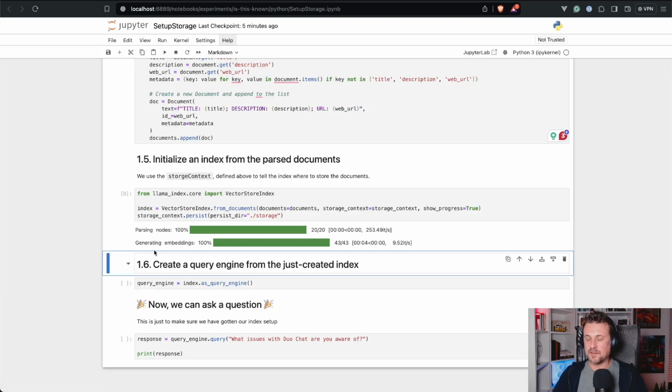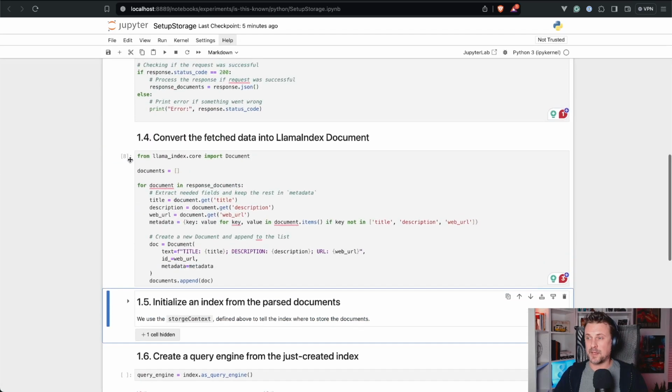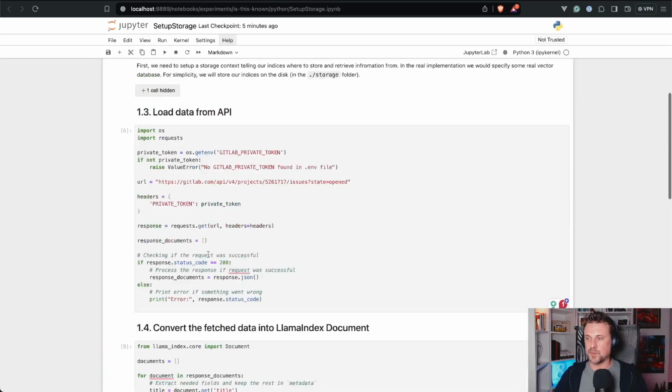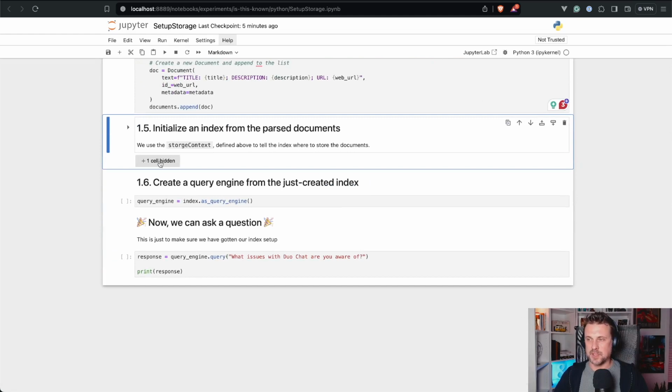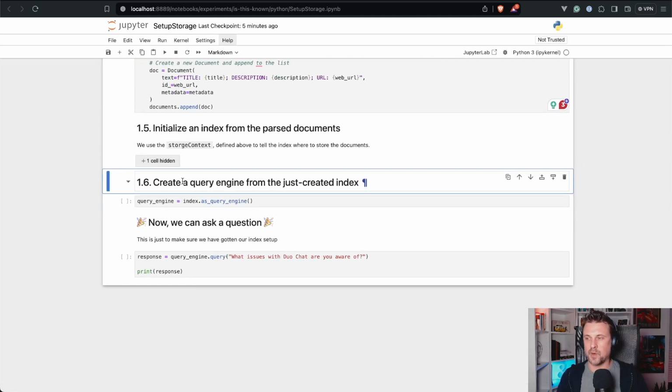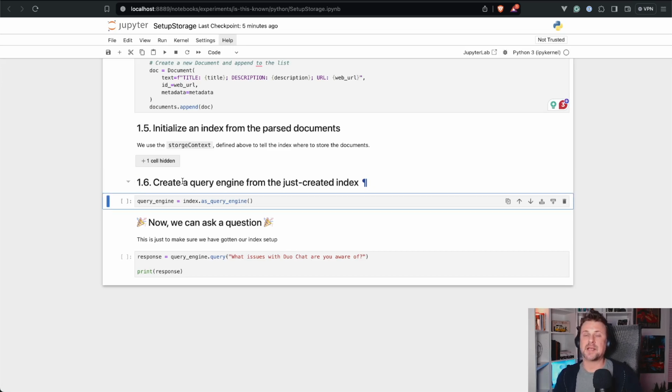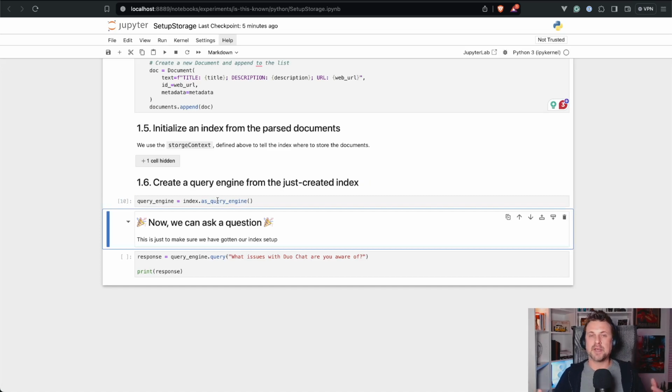So with that out of the way, we can technically fold this one. We won't fold these parts, but we get to initializing an index, and now we can get to the next point, 1.6, where we create a query engine. This is technically our last step, creating a query engine out of those embeddings, so we create the way of querying information from those embeddings, from those vectors and numerical representations.